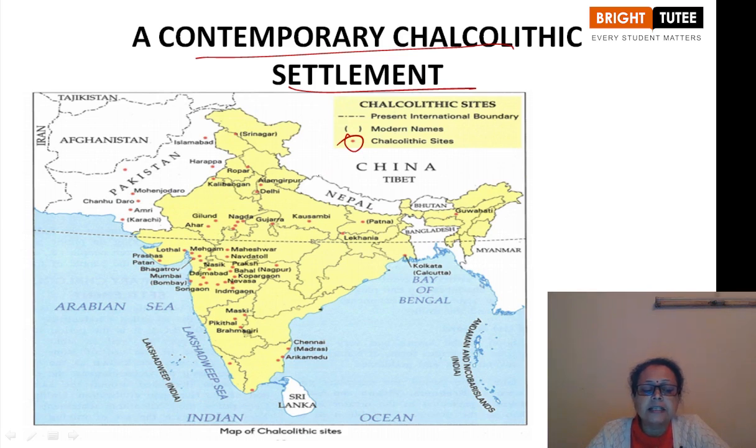In the Chalcolithic, right from the north, it is first given Srinagar, then Islamabad, Harappa. We are going to discuss the modern-day names, not the names used by the early or later Vedic people. Islamabad, Harappa, Ropar, Kalibangan, Alamgirpur, Delhi, Mohenjo-daro, Gilund, Ahar, Nagda, Kosambi, Patna, Lekhania. All these are the important sites of the Chalcolithic settlements during the Chalcolithic age.